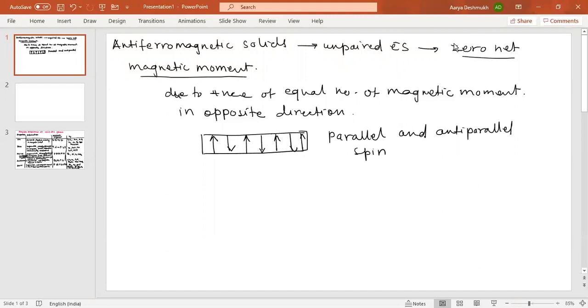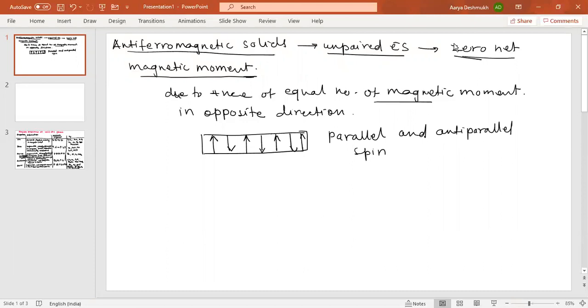Means unpaired electrons are there, but those are arranged parallelly and anti-parallelly so that the net magnetic moment should be equal to zero here. So zero net magnetic moment is the important phrase in the case of antiferromagnetic solids, even though they have unpaired electrons.